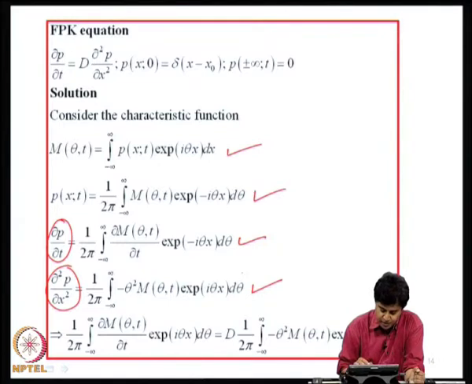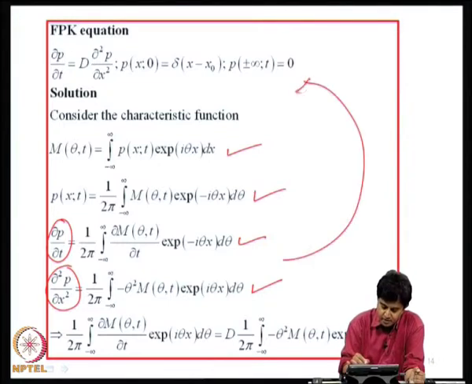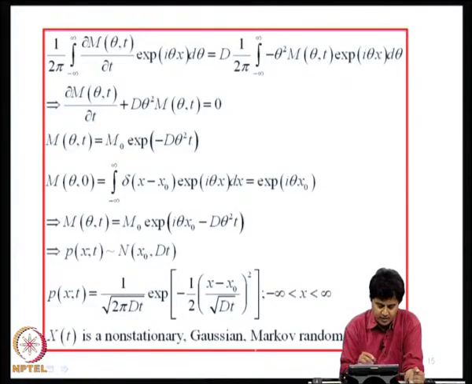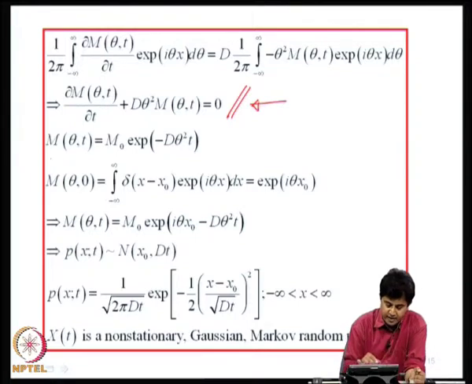Now, you substitute these two into the original equation, I get this, and a little bit of simplification would lead to an ordinary differential equation for the characteristic function, and I can get M(theta, t) = M naught exp(−D theta square t).